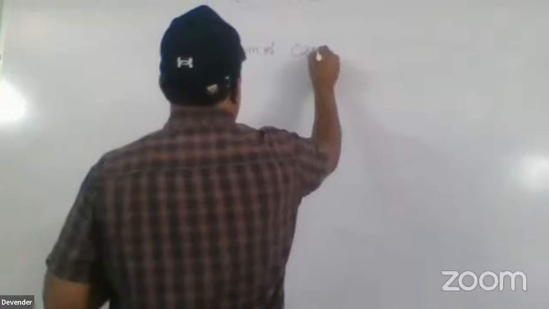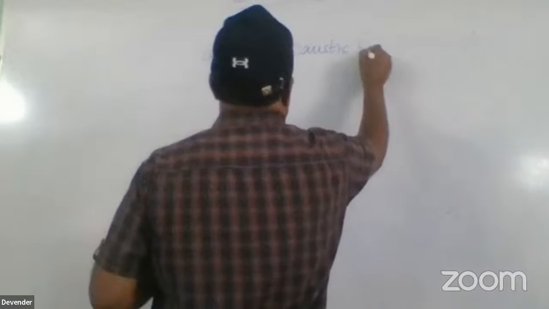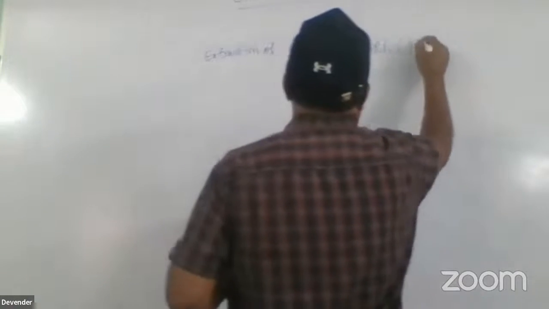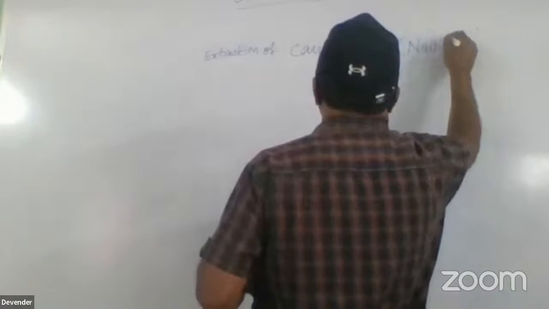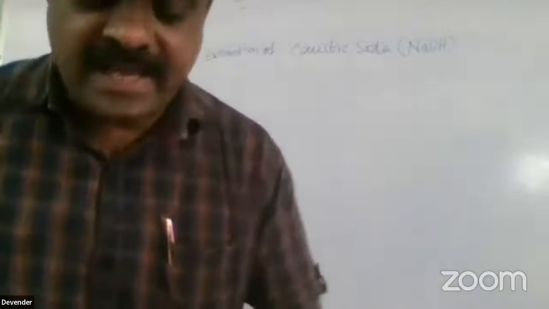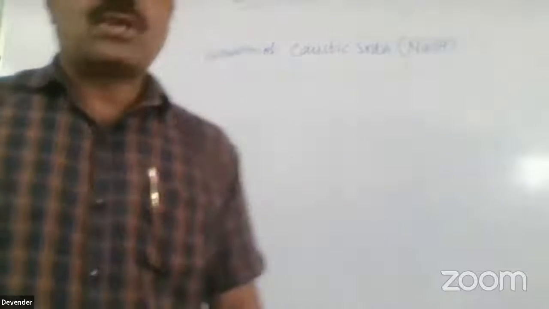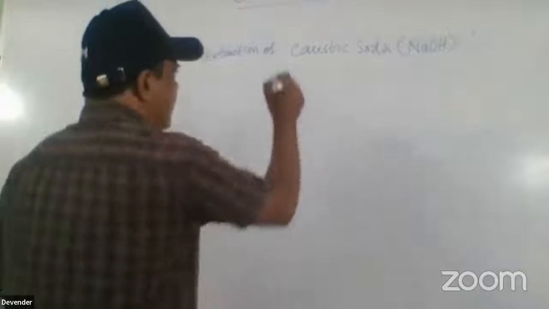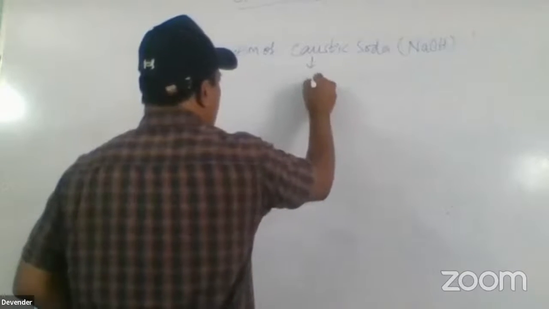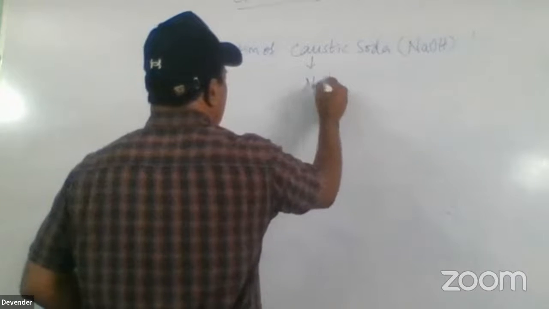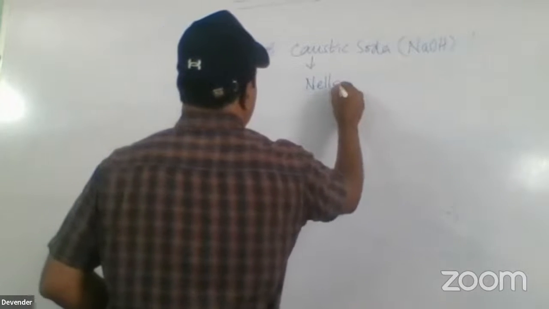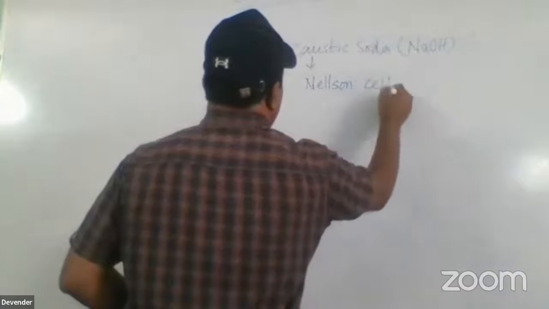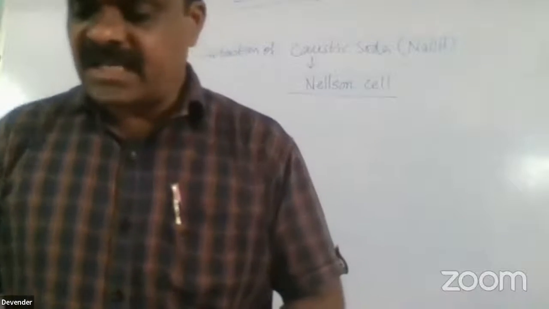Extraction of caustic soda. What is the formula of caustic soda? Sodium hydroxide. Sodium hydroxide is called caustic soda. So how to extract it? Caustic soda is extracted by means of the Nelson cell.